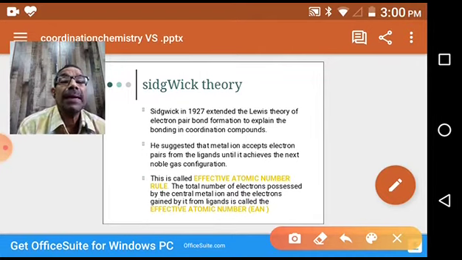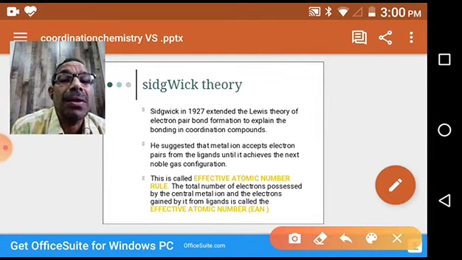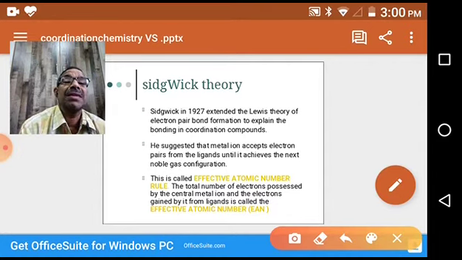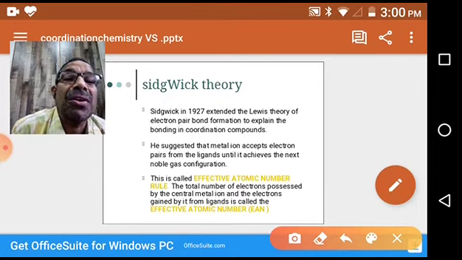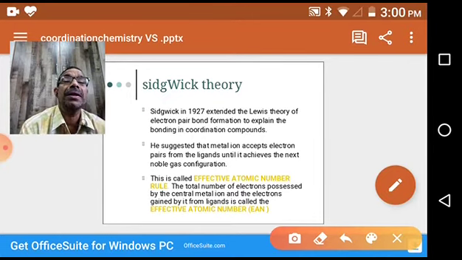A metal atom or ion accepts electrons from the ligands such that it attains the nearest inert gas electronic configuration. We know that in every period the last group, the 18th group element, is a zero group element. It is an inert gas which has a stable electronic configuration. In chemistry, every element or metal always tries to get the inert gas electronic configuration.